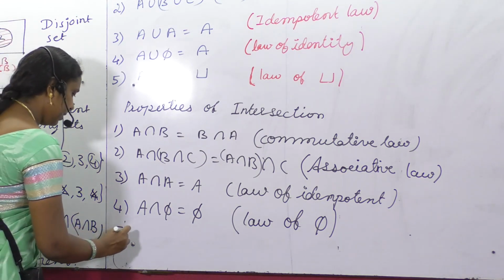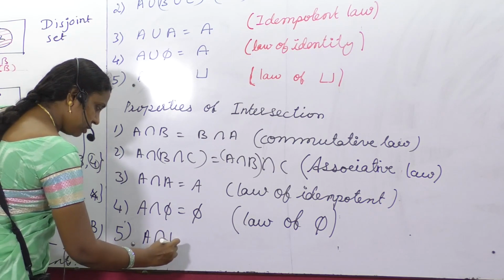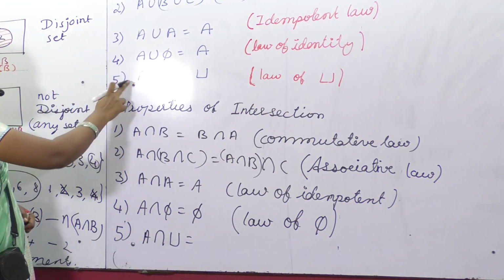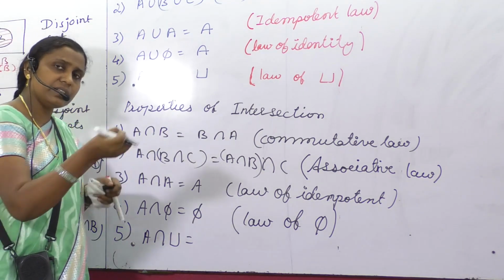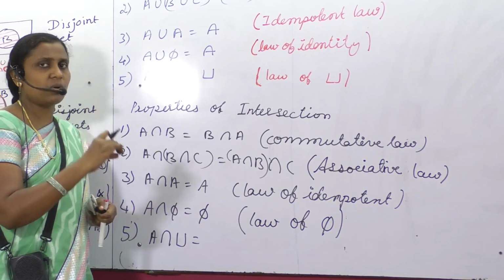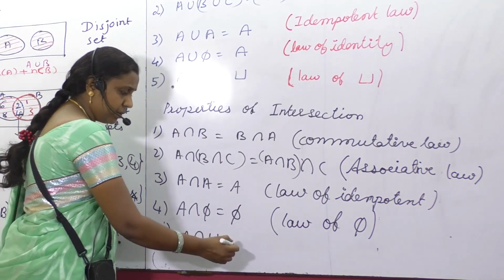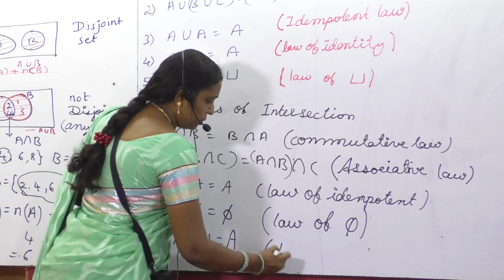Okay. Next, similar to this, you can make the expression with U: A intersection U. I just explained here itself. In the case of union, you will be getting a bigger set. In the case of intersection, you will be getting a smaller set. So in the case of intersection, whichever is smaller, that you have to write. That's it. This law is said to be what?